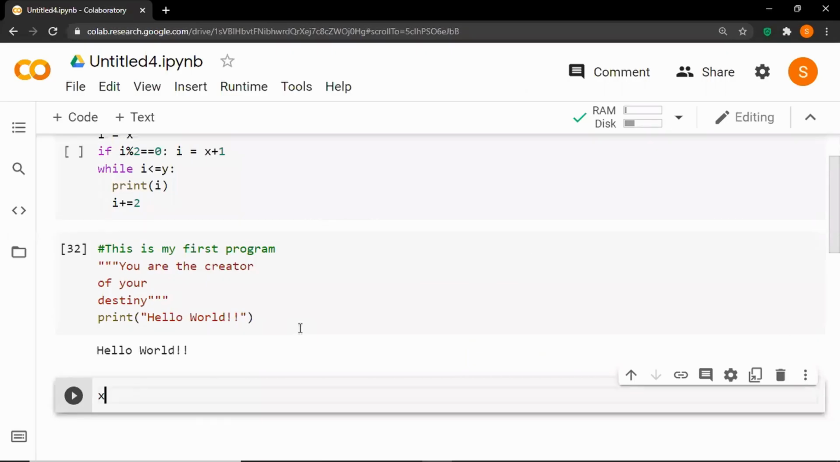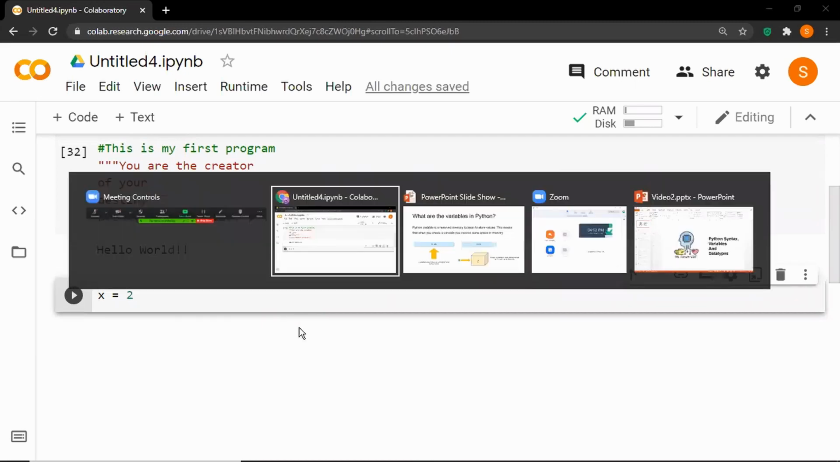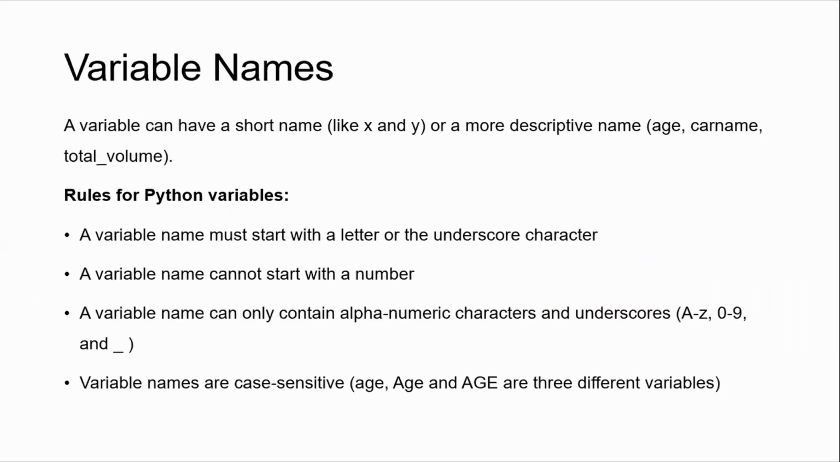So here let's take variable x is equal to 2. Here I am storing the value 2 in a variable called x. So basically a variable is a container where you can put your values. For example, we are storing 2 here in a container and the name of that container is x. Of course, you can give any name for the variable like abc, xyz, etc. A variable can have a short name like x and y, or a more descriptive name like age, car name, total value, etc.